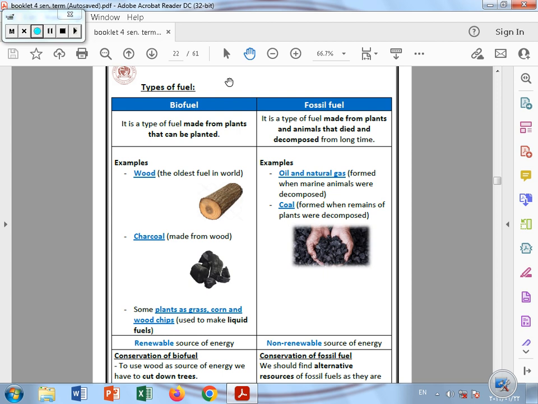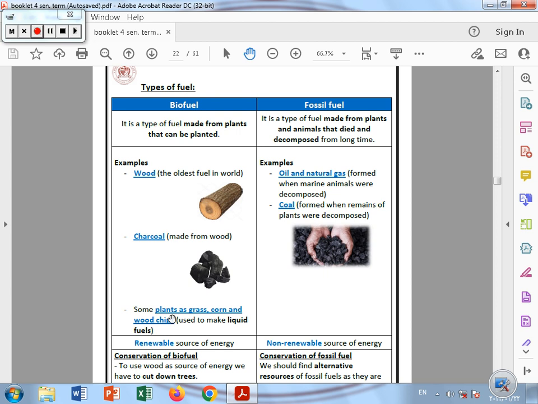Number 2, the charcoal. The charcoal is made from wood. When we take this wood and put it in a factory, we absorb the water from the wood and make it more solidified, and that's called charcoal. So the charcoal comes from fresh wood, so it's also a biofuel.